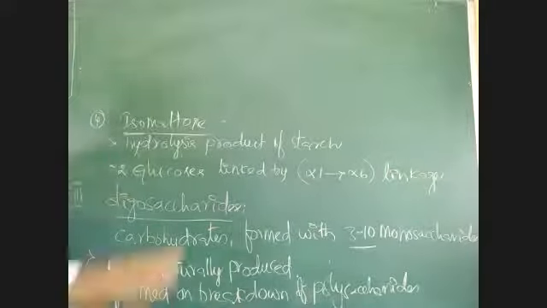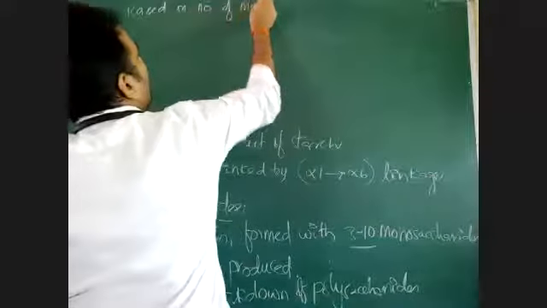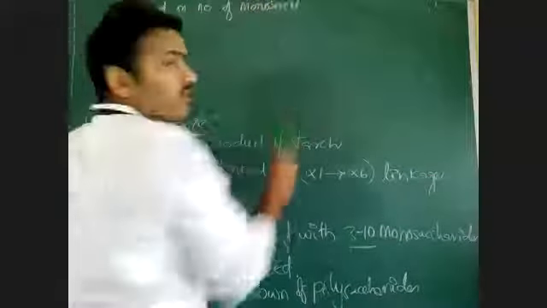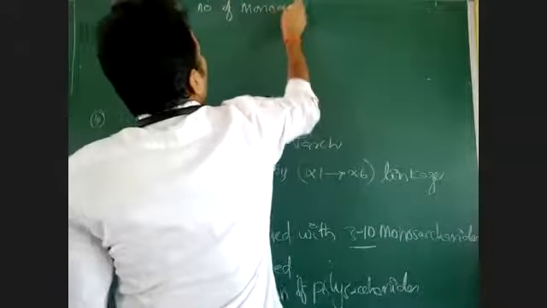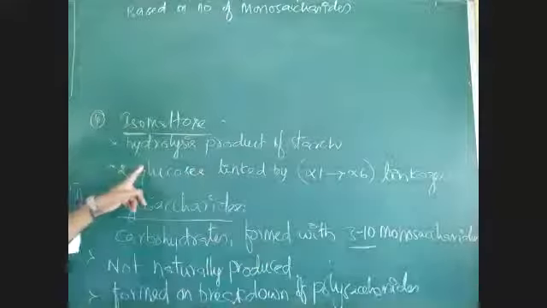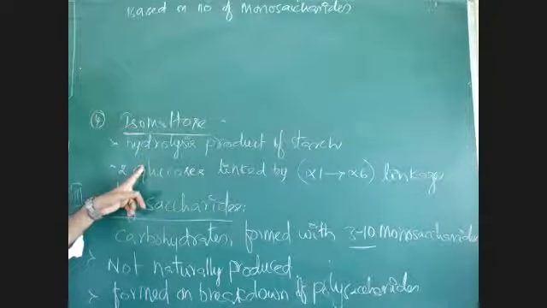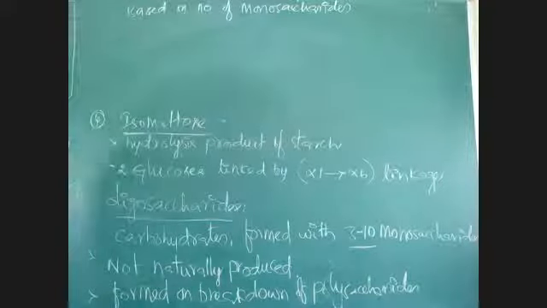Okay, and these oligosaccharides, based on the number of monosaccharides: 3 monosaccharides means oligosaccharide, 4 monosaccharides is also an oligosaccharide, up to 10 is also an oligosaccharide.